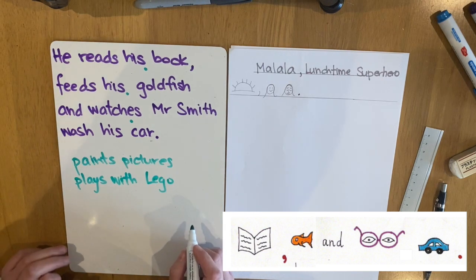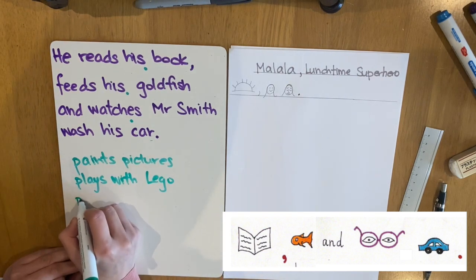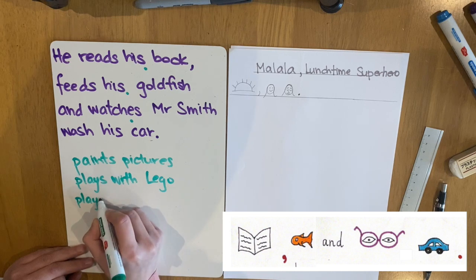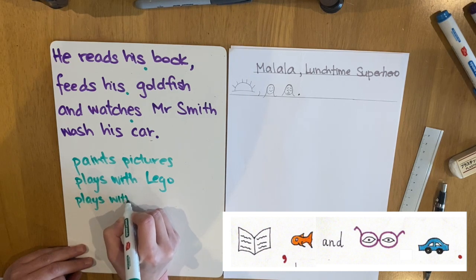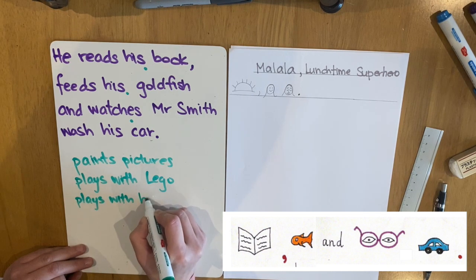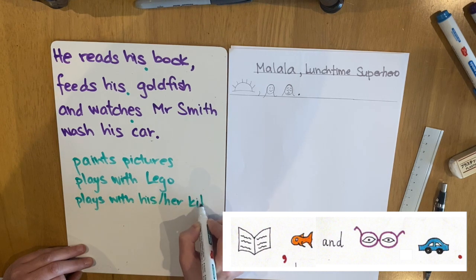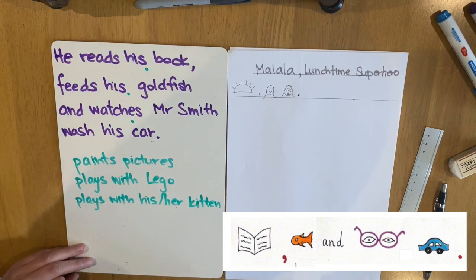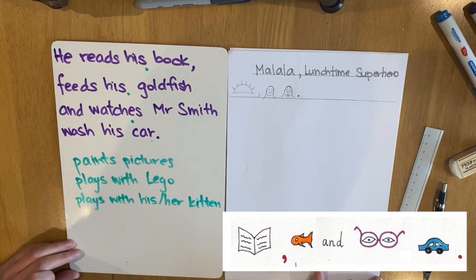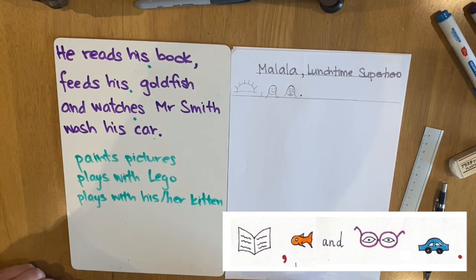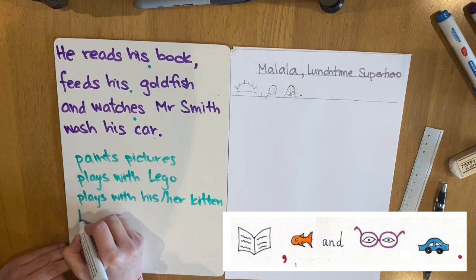What else might someone do? Maybe they can play with his or her kitten, or guinea pig, or hamster, or puppy. It could be any different type of animal. Maybe the character listens to music.